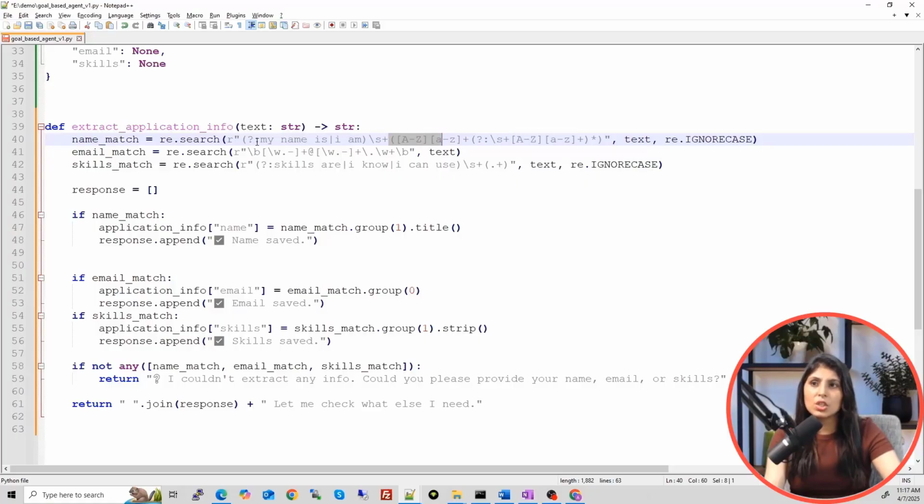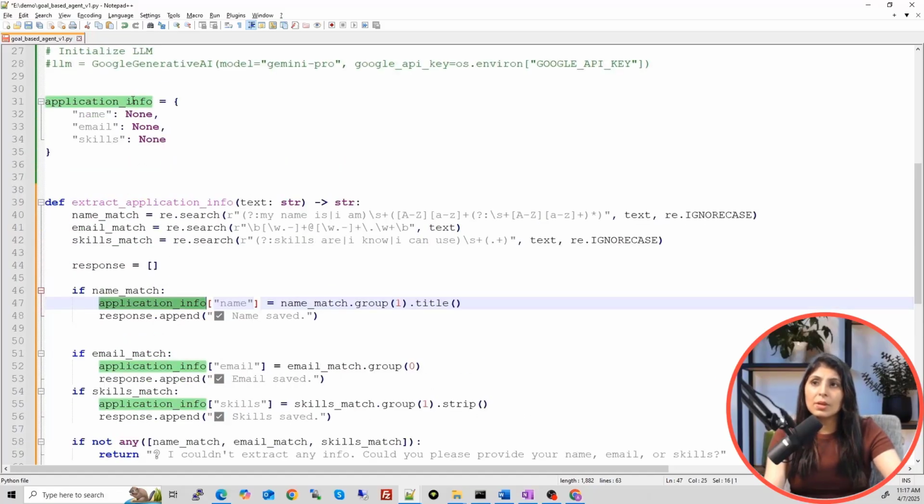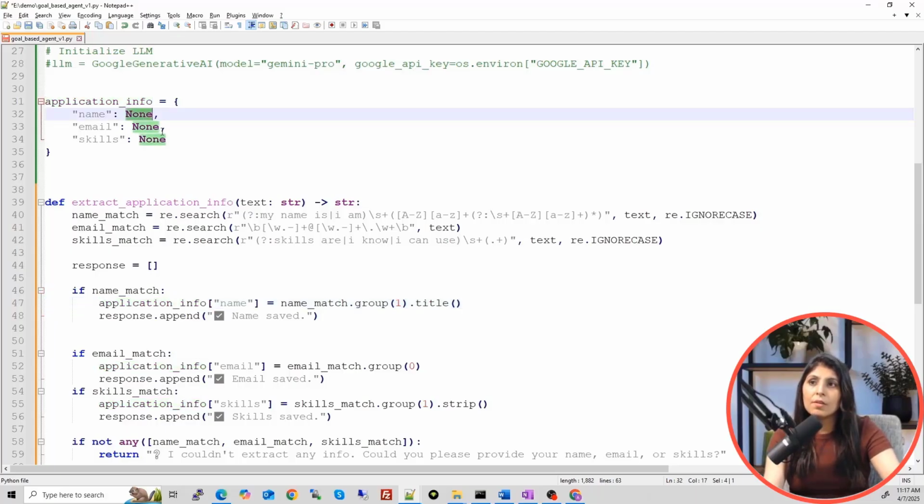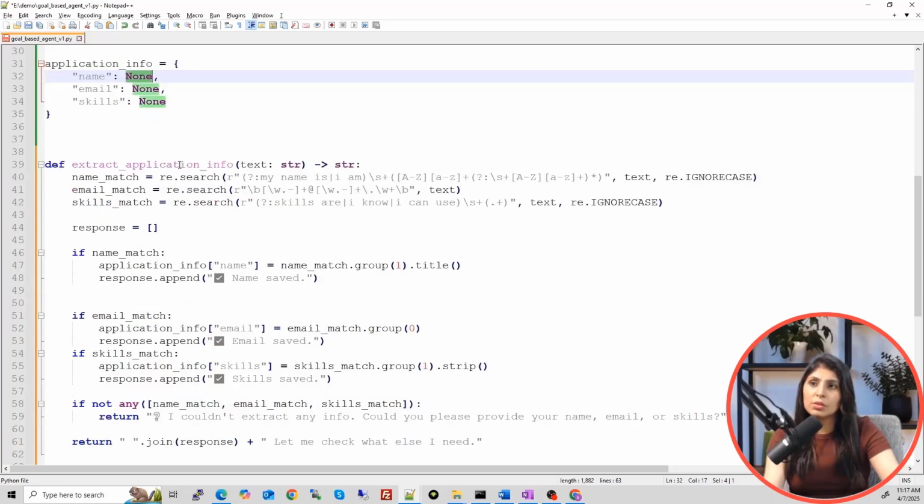So this is how we are searching for the name. So if name match, meaning if the name is there, then in this application info dictionary, remember the dictionary which will store the user's details, name, email and skills, we have a key with the name of name. Here we will store the name of the user.